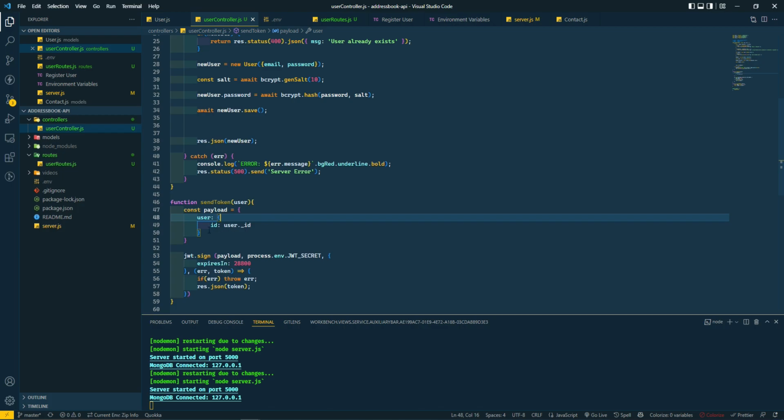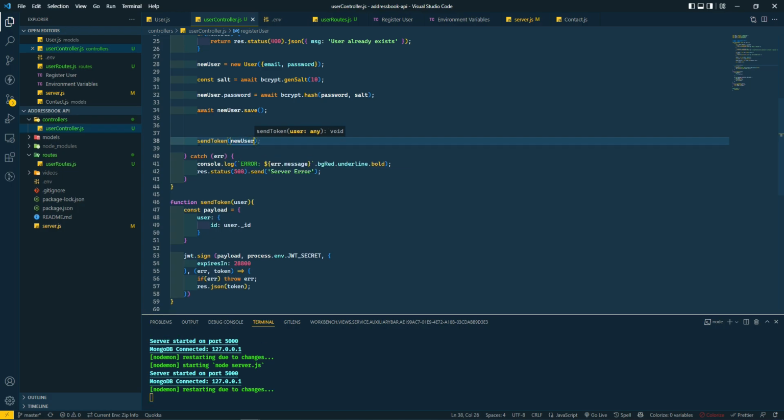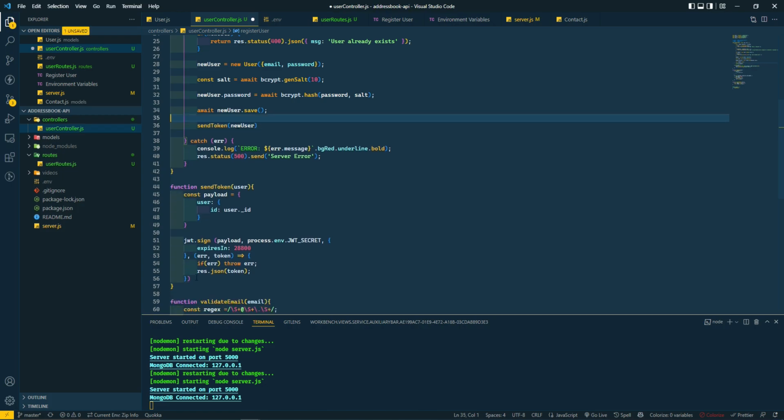Now we do this. We say sendToken and we pass it the new user. The reason why I created this into its own function is because we're pretty much going to be using the same functionality for when we log in the user. So that's why I'm doing it like this. I've never done it like that, but let's see if that works.